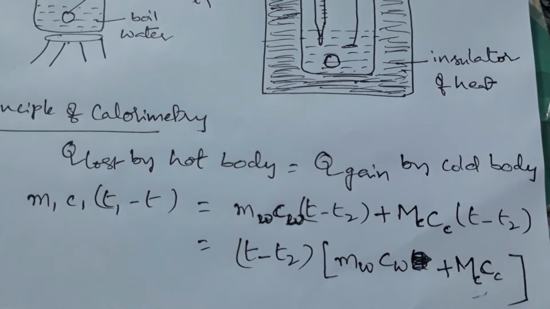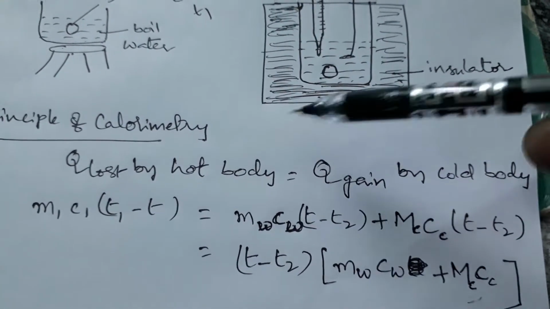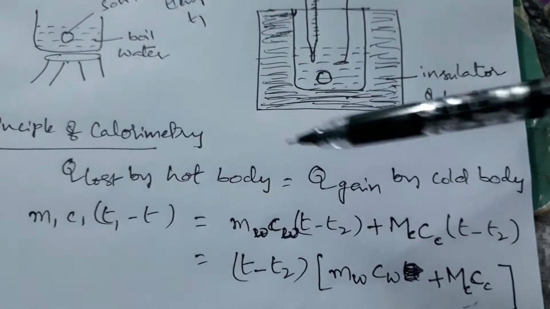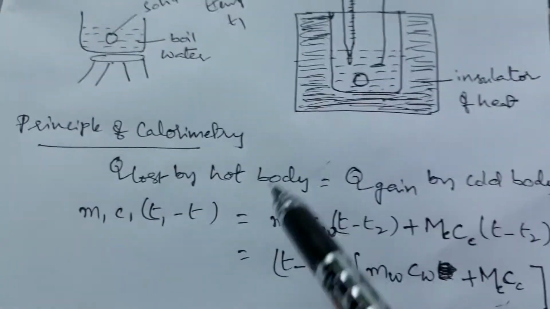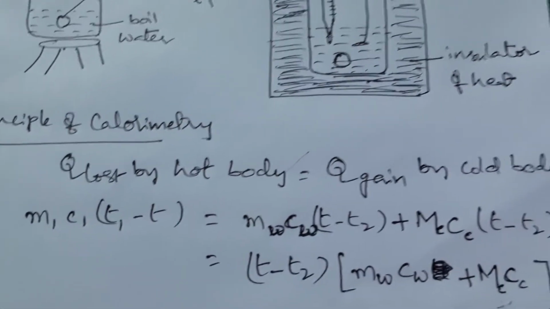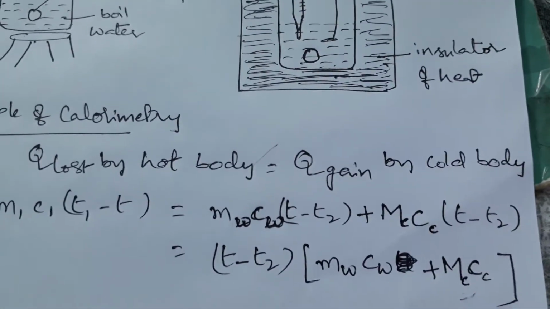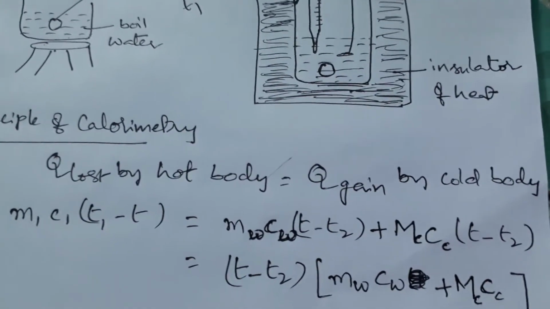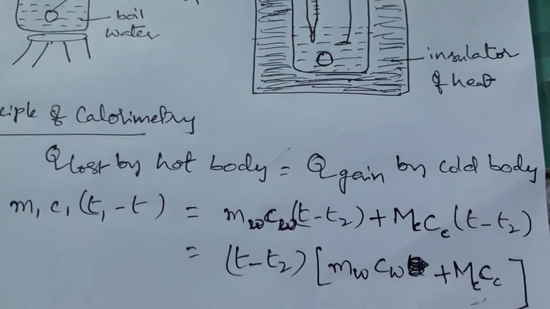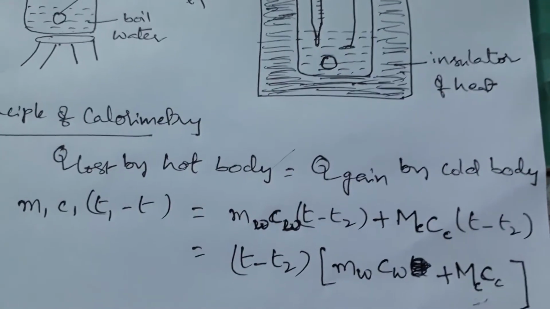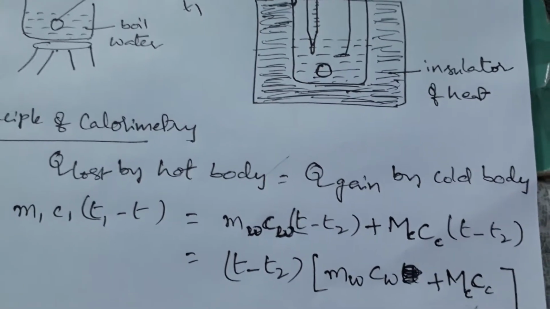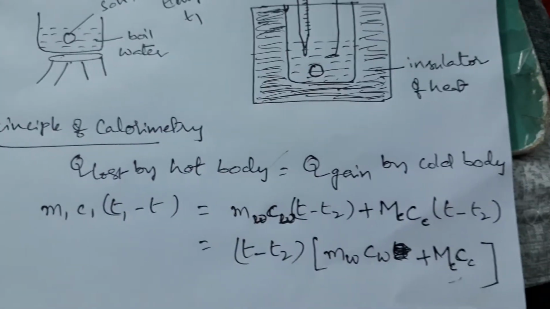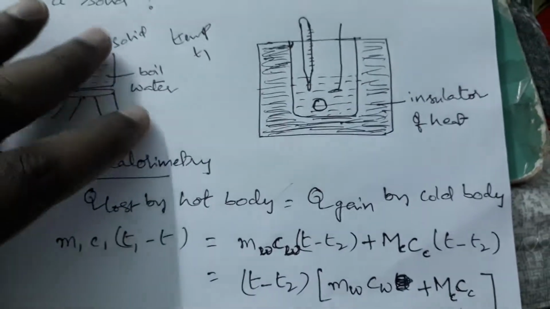When you contact or mix a hot body and a cold body, what will happen? The hot body loses heat energy and the cold body gains heat energy. Heat transfers from the hot body to the cold body. How much heat transfers? Whatever heat is lost by the hot body, the same amount of heat is gained by the cold body.